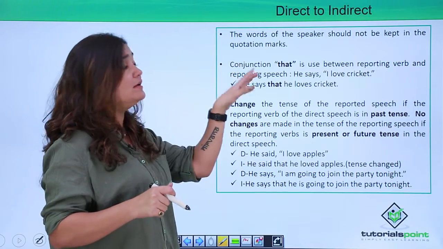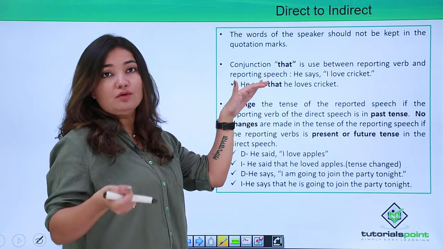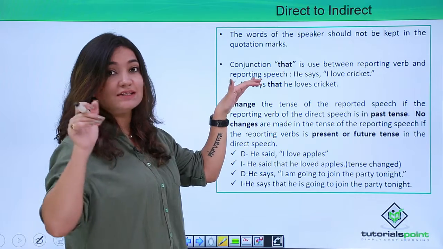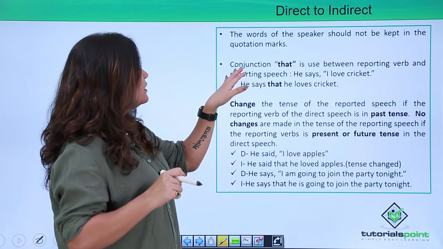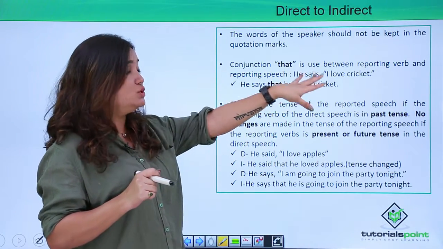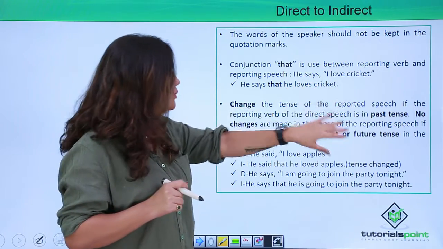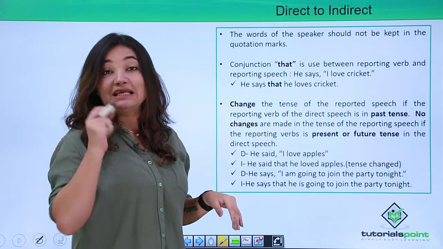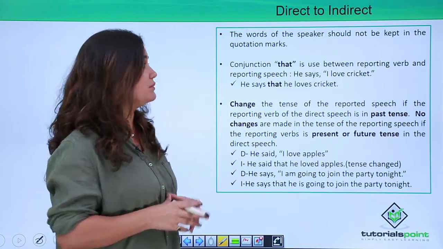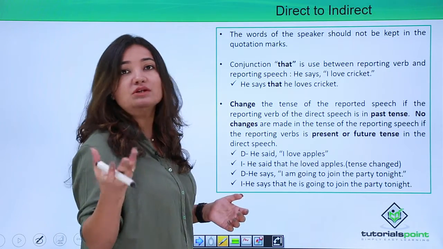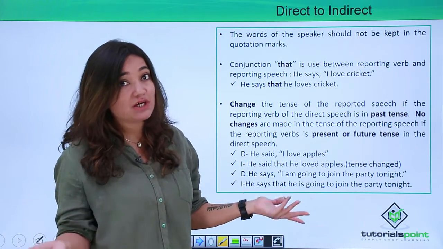Now, here is when the technicality starts to creep in, right? Now the conjunction that is used between reporting verb and reporting speech. So this is what you need to keep in mind, right? You are now aware what is reporting verb and reporting speech? I told you about the structure.